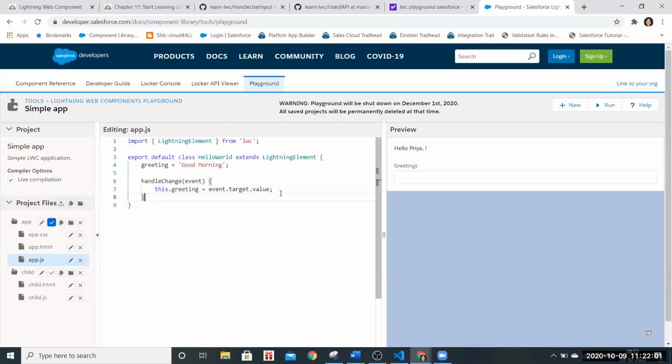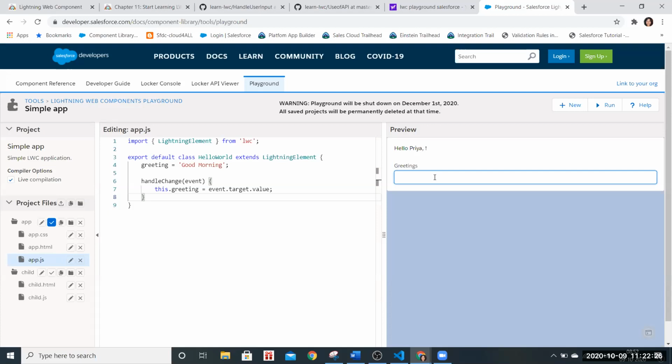Okay, so can we keep the greeting empty, or do you need to provide any value, Priya? We can, right? We are just giving a default value, something like good morning. For the first time it will show good morning, and then we can update it.